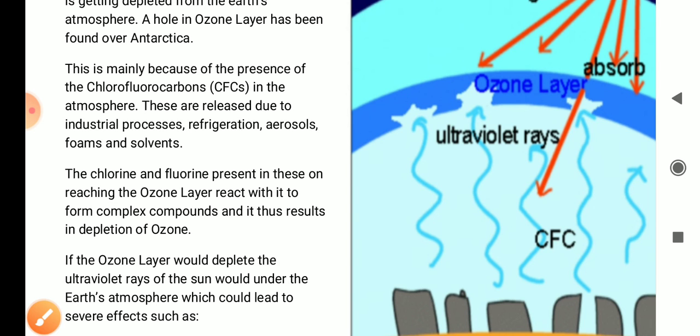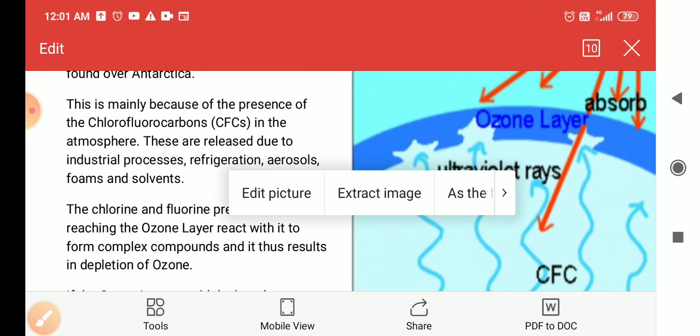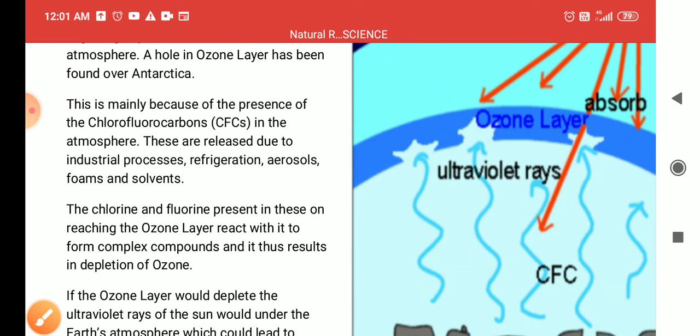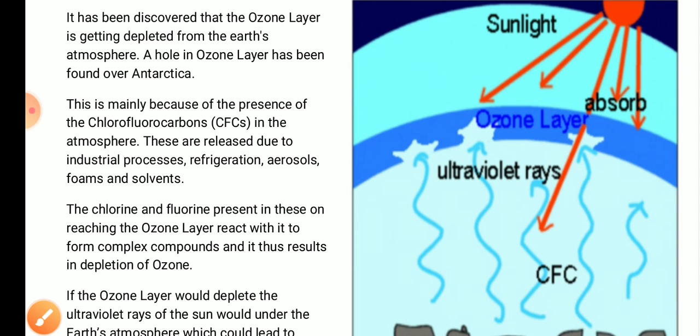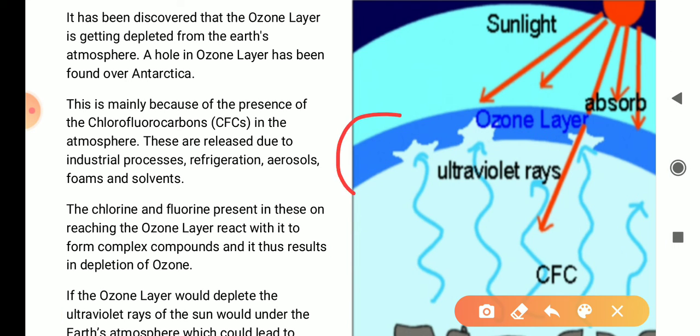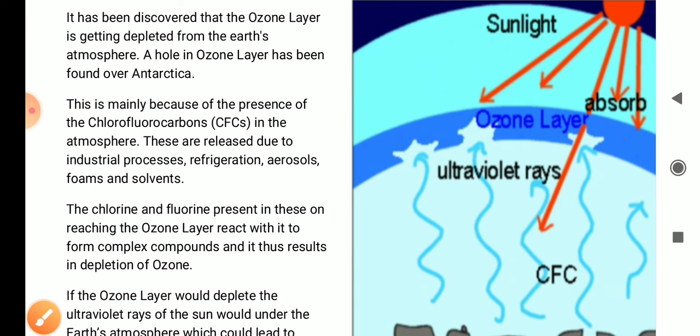When CFCs come to the ozone layer, they make holes in it. So because of the use of CFC, a large number of holes have been formed in the ozone layer. This is called ozone depletion.